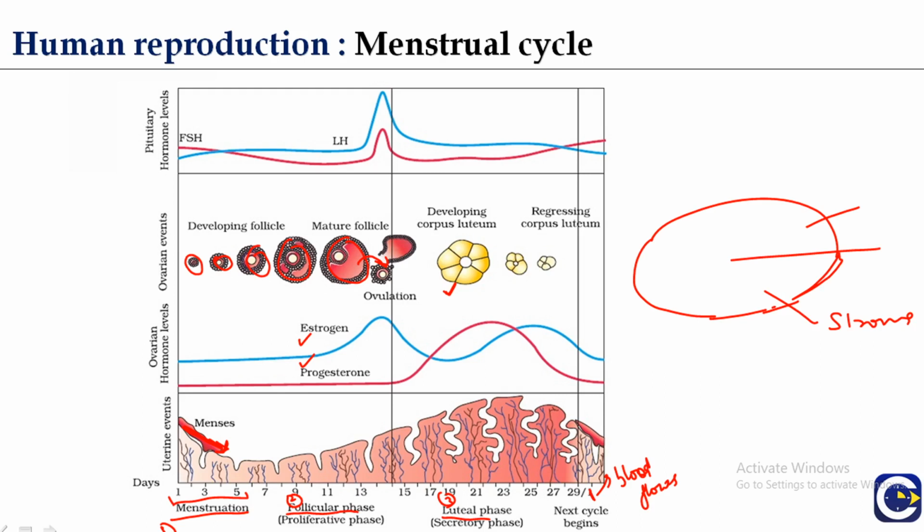This cast of uterine and fallopian tube tissues, and the blood oozes out from the ruptured endometrium blood vessels. This process is called the menstrual flow, and it occurs after about 25 days and continues for 3 to 5 days.